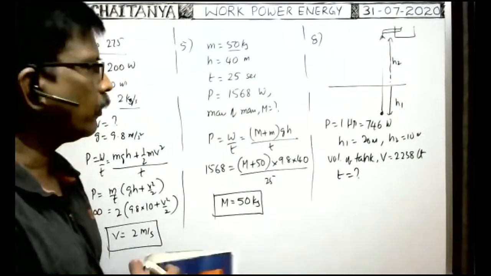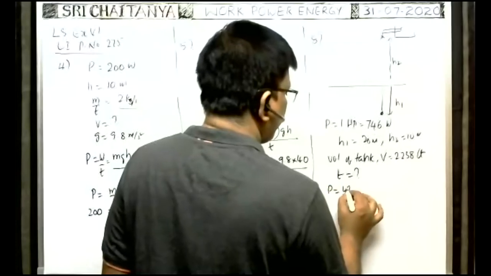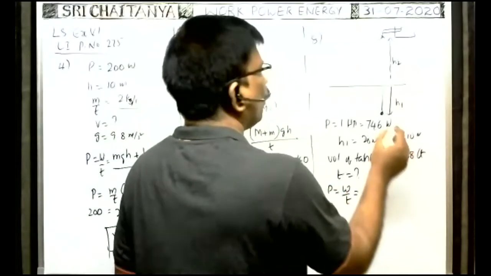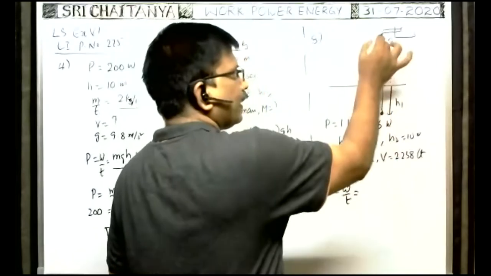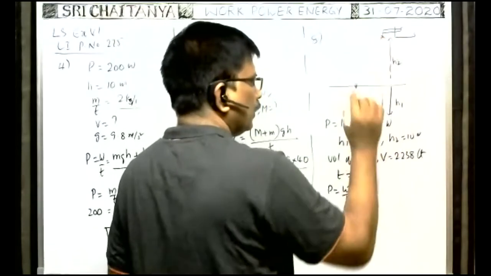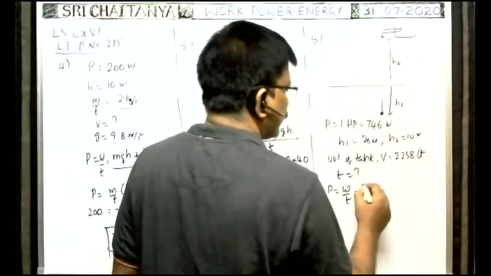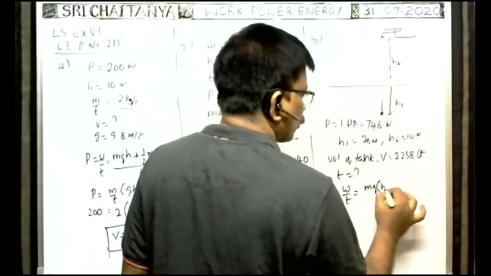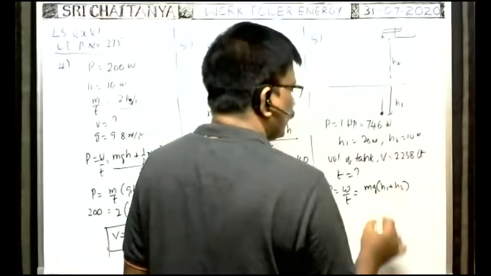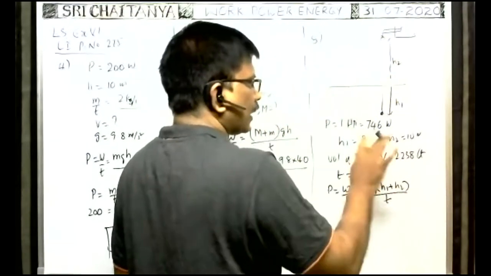Here, power of the motor is equal to the general formula, work by time. What is lifted is from a depth H1 up to a height H2, because the tank is at a height H2. That's why the total work done to lift the water up to this height is equal to m g (H1 plus H2) by time taken, where m is the mass of water lifted. But the mass of the water lifted is not given.